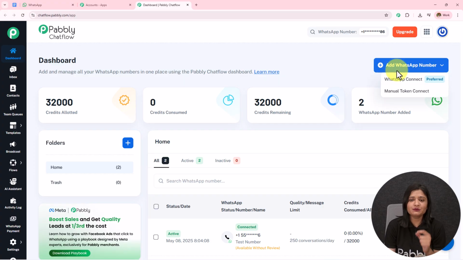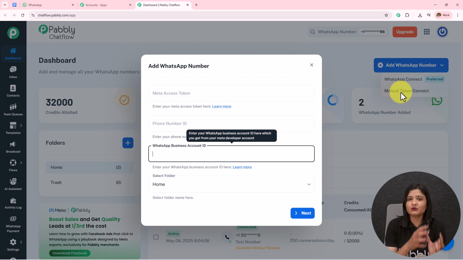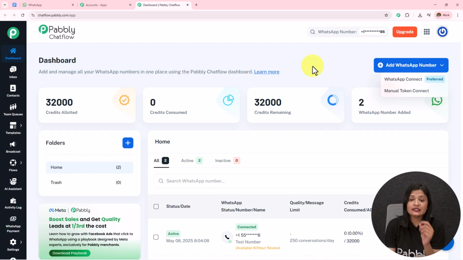To add your WhatsApp number to your Pabbly Chatflow account, click on this WhatsApp Connect, which is the preferred method, or you can use a manual token to connect your WhatsApp to your Pabbly Chatflow account. Now, if you want the step-by-step process, the detailed video is given in the description. You can check that out. Also on the left-hand side, we have the most important features of Pabbly Chatflow. The detailed videos of all of these features are available in the description. You can check that out.